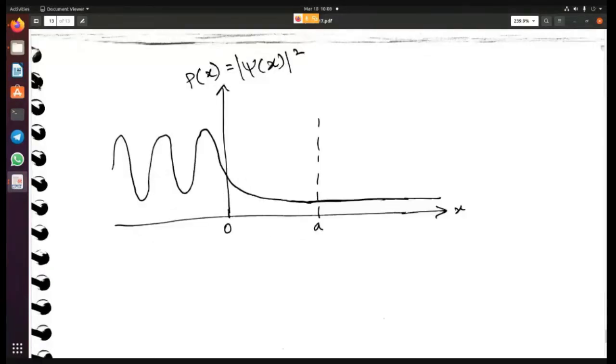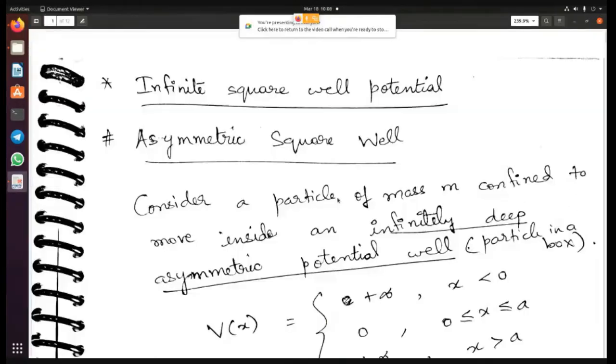All right, so now let's move on to another problem, which is known as the infinite square well potential, or particle in a box. Now, particle in a box is a very important problem because the solution to this problem has many applications. You will also see its application in spectroscopy.